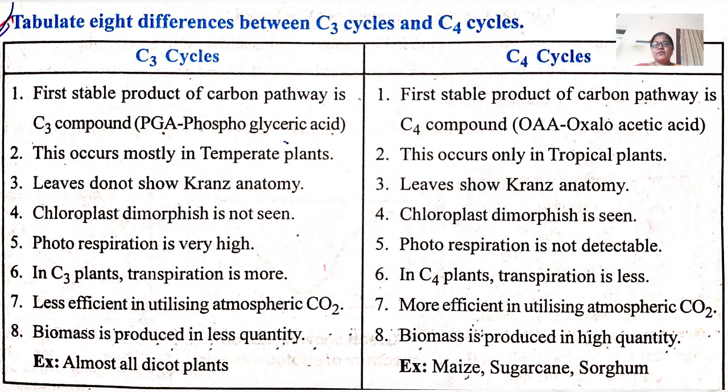That means biomass is the photosynthetic yield: it is less in the C3 cycle and high in the C4 cycle. Examples for the C3 cycle are almost all dicot plants. Examples for the C4 cycle are maize, sugarcane and sorghum.